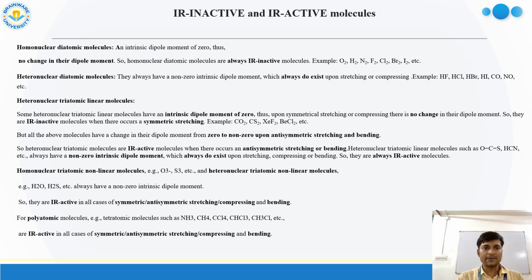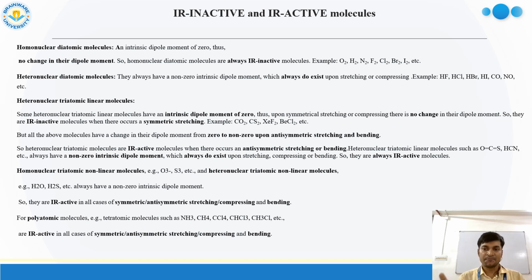Most heteronuclear diatomic molecules, such as HBr, HCl and HI, always change dipole moment, so they show IR activity. Some heteronuclear linear molecules, like carbon dioxide, if they undergo symmetric stretching, never show IR activity. But if it is anti-symmetric stretching, as we have already discussed for CO2, they will show IR activity to some extent.